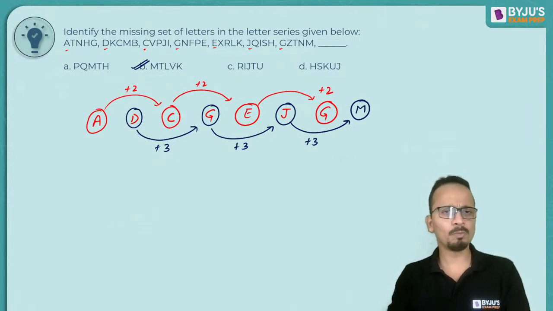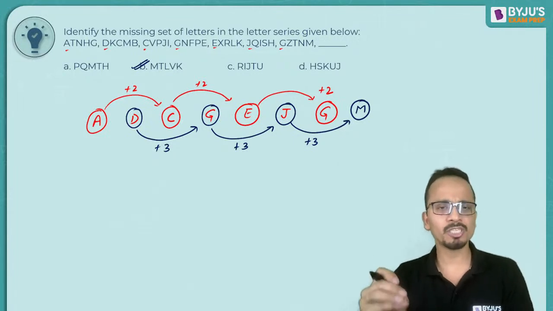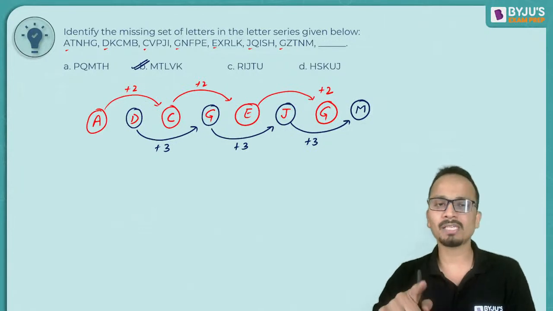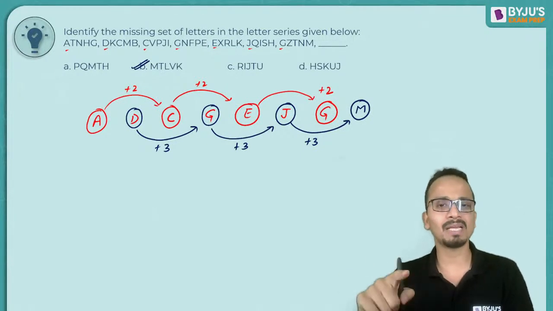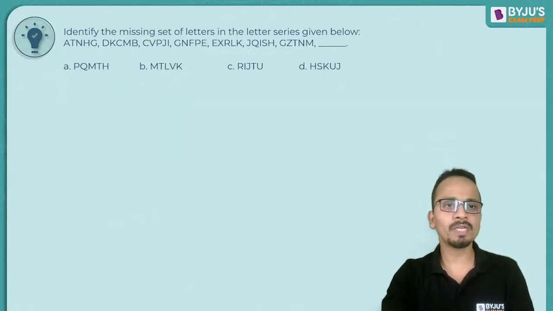All right. I hope I am clear with the explanation. So that one was easy. In this question, an alternate logic was followed. Alternately, it was plus 2, plus 2, plus 2, and then plus 3, plus 3, plus 3. Okay. Let's move on to the next one. Question number 3.